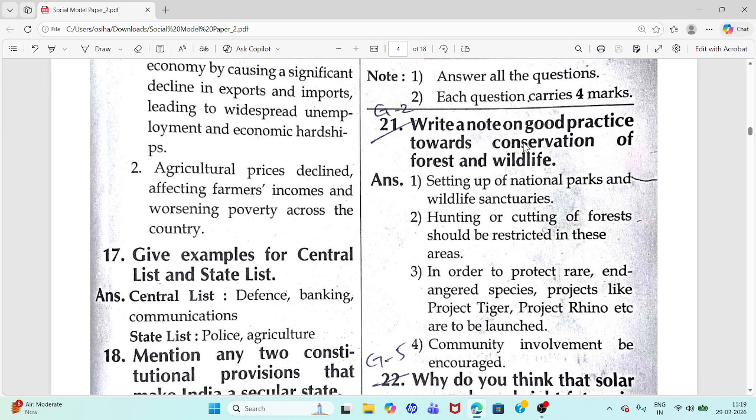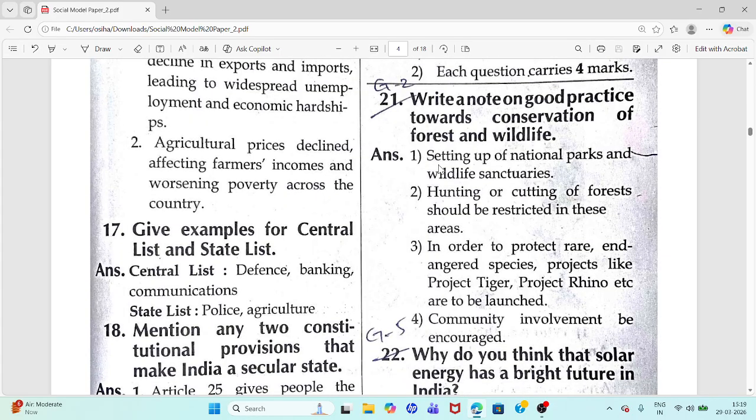Question 21. Write a note on good practice towards conservation of forest and wildlife. Setting up of national parks and wildlife sanctuaries.